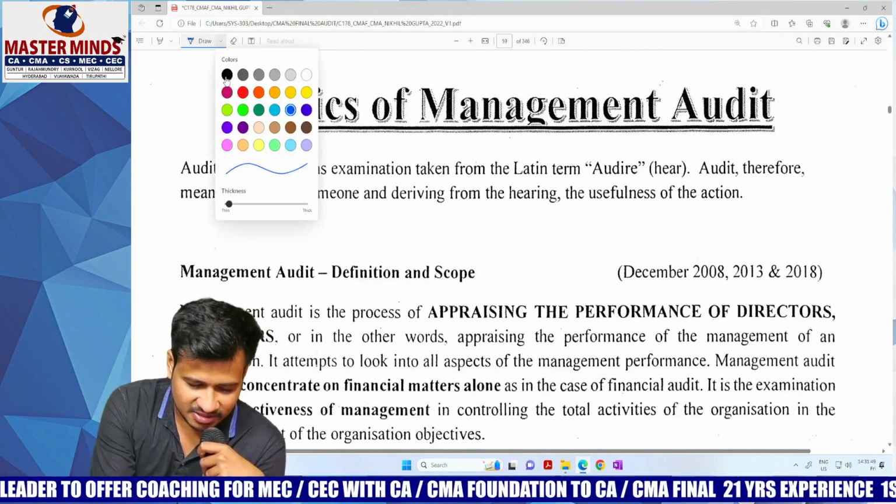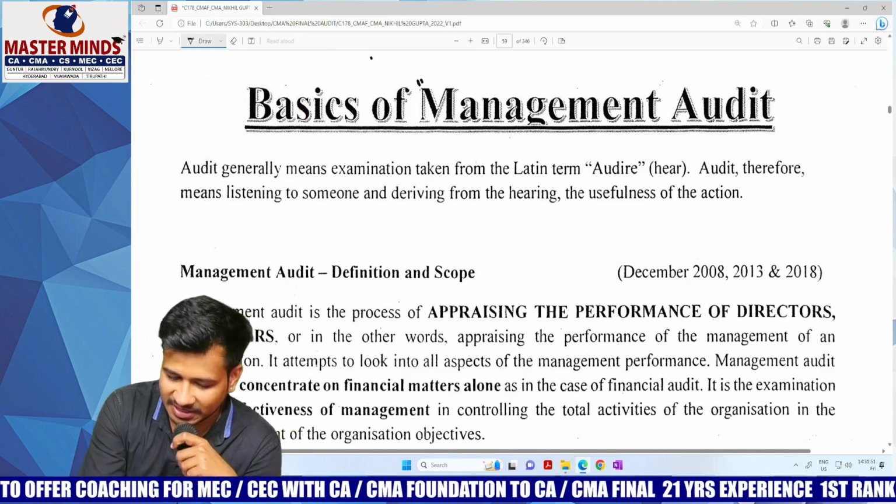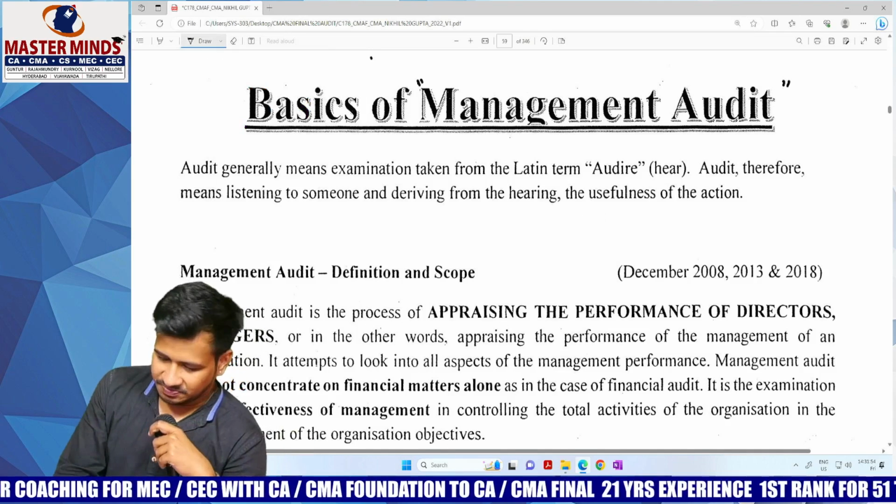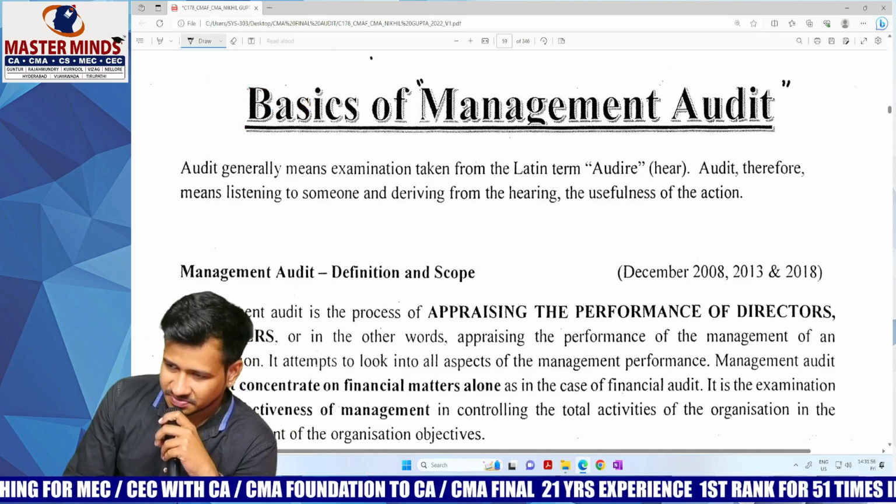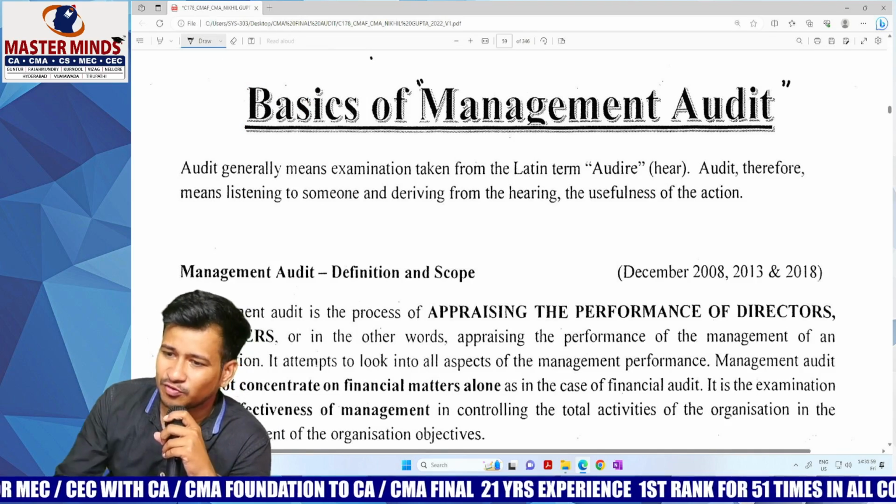So let me start with the next concept. Basics of management audit. Already we have discussed in the first class what is management audit.